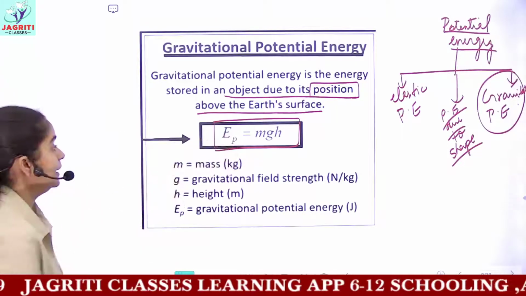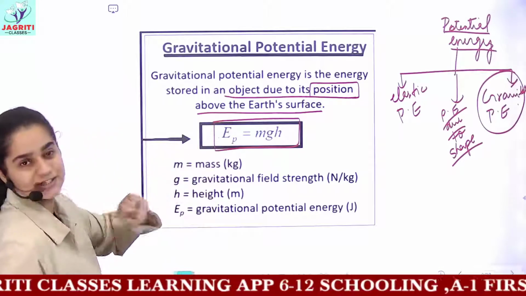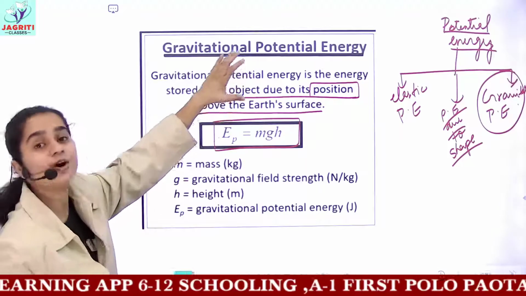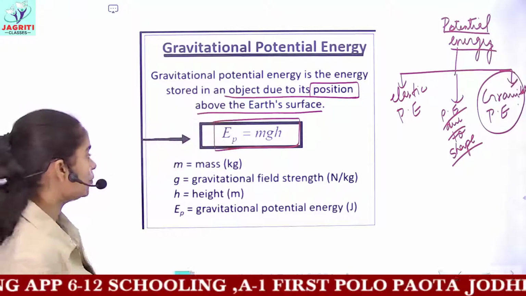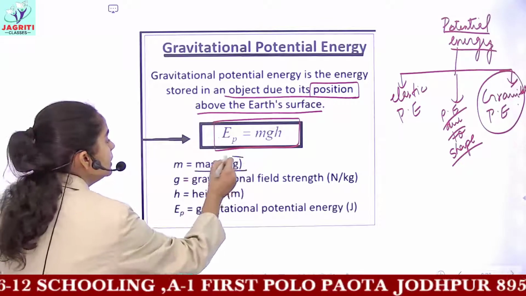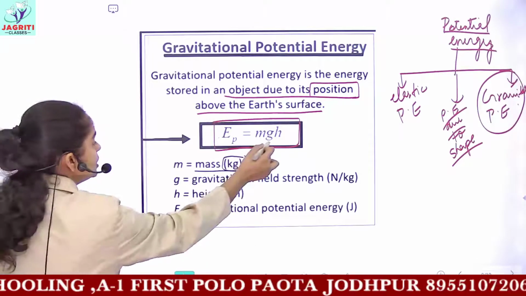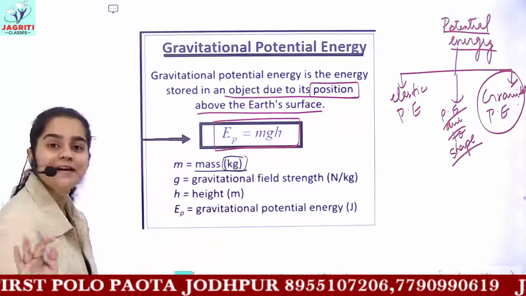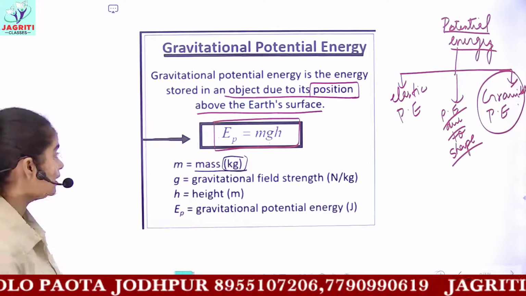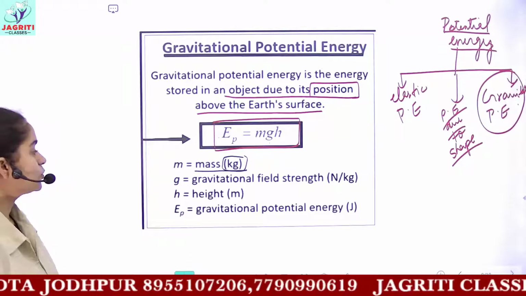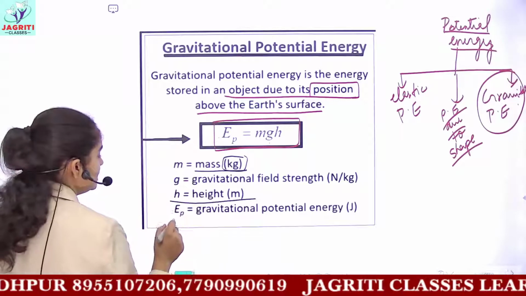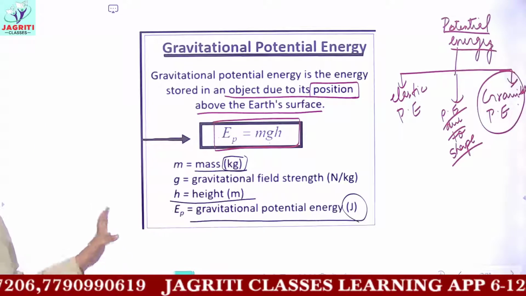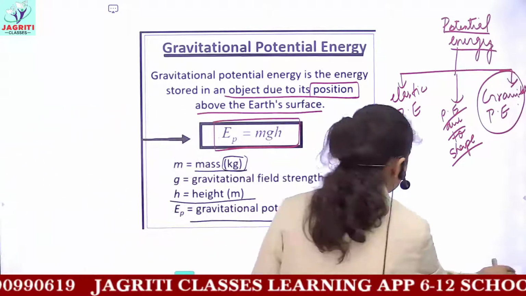And then you have the same formula. EP means potential energy. So potential energy is mgh. This is the definition of gravitational potential energy. This is the formula. Here m represents the mass in its SI unit kgs. This g you can write acceleration due to gravity, and small h is what? Small h is height. EP means gravitational potential energy, which is measured in joules. So this is an account for gravitational potential energy.